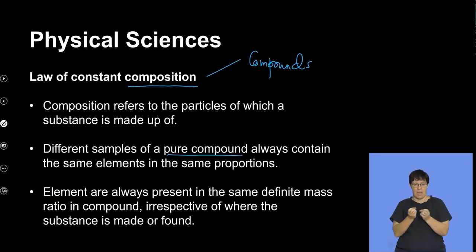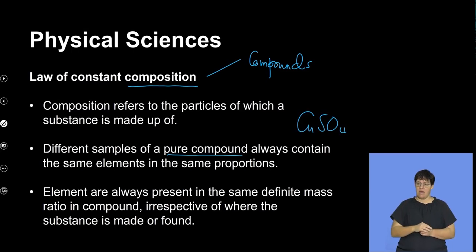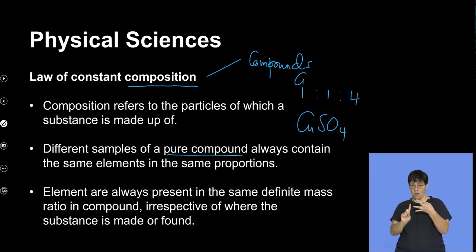So for argument's sake, we can talk about copper sulfate as a compound, all right? Now, this copper sulfate contains copper, sulfur and oxygen in the ratio 1:1:4. Okay, so that's the proportion of copper, that's the sulfur, and then that's the oxygen. So this is what it means when we say different samples.